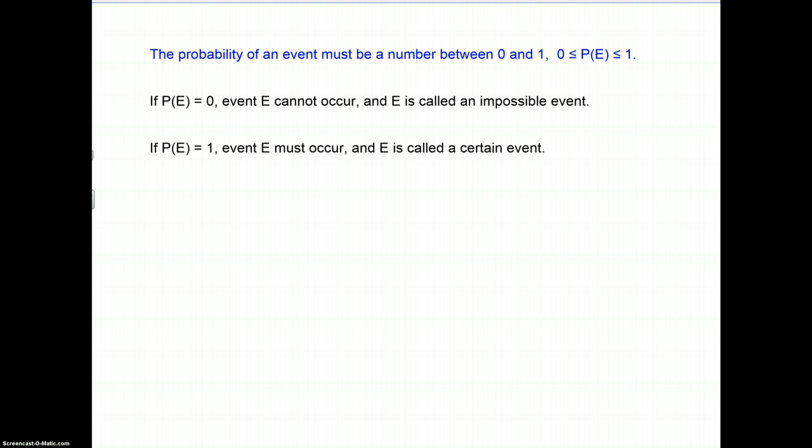Probabilities must be between 0 and 1. That's just by definition, that's how we do probability. And if you have a probability of an event that comes out to be 0, that event is known as impossible. It can't happen. It has a 0 probability. Whereas if the probability is 1, then it's a certainty. It's a certain event.